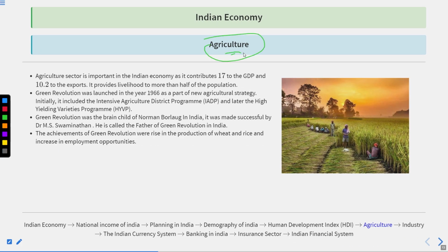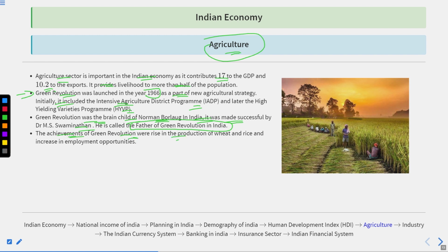Thereafter, if we talk about the agriculture sector, this is an important sector of the Indian economy because it contributes 17% of the GDP and about 10.2% of the total export, and provides livelihood to more than half of the population. Green Revolution was launched in 1966 as a part of new agriculture strategy, initially including the Intensive Agriculture District Program IADP and later including the High Yielding Varieties Program HYVP. Green Revolution was the brainchild of Norman Borlaug in India and made successful by Dr. M.S. Swaminathan. M.S. Swaminathan is also called the father of Green Revolution in India.